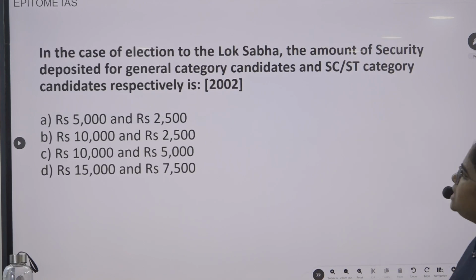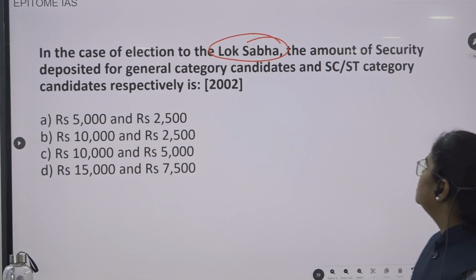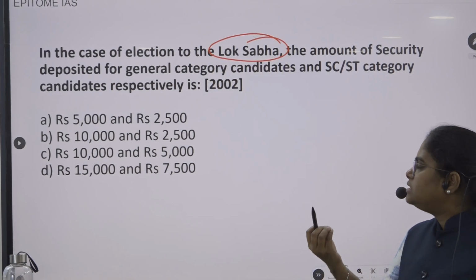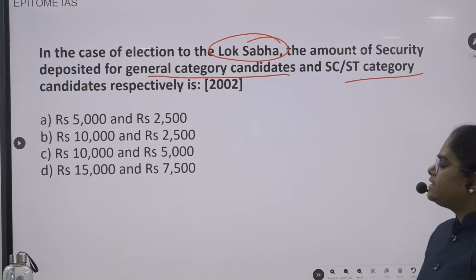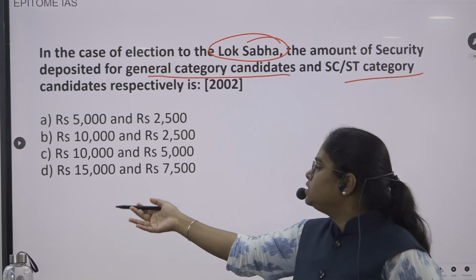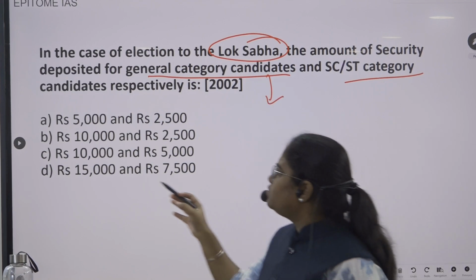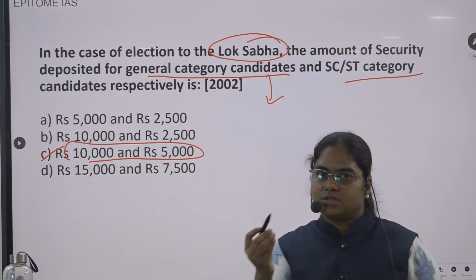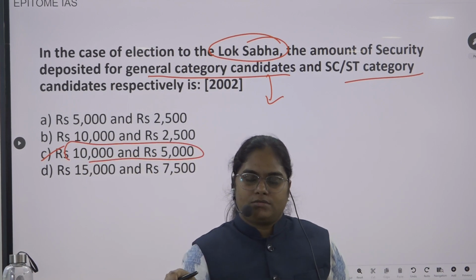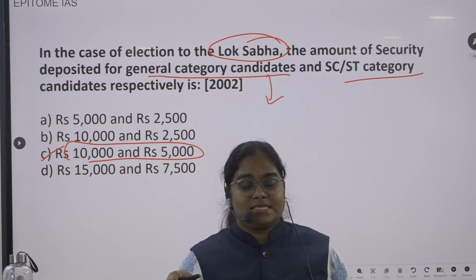Next question. In the case of election of Lok Sabha, the amount of security deposit for general category candidates and SC/ST category candidates respectively. This question was asked in 2002. The answer was C, 10,000 and 5,000 rupees: 10,000 rupees for the general category candidates and 5,000 rupees for the SC/ST candidates.